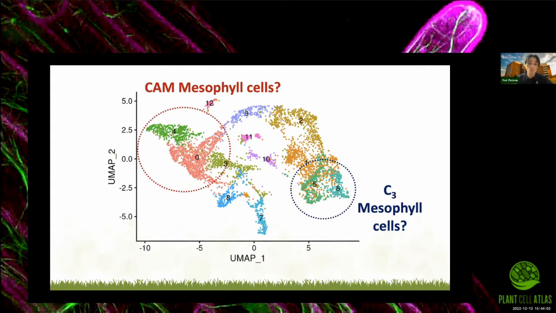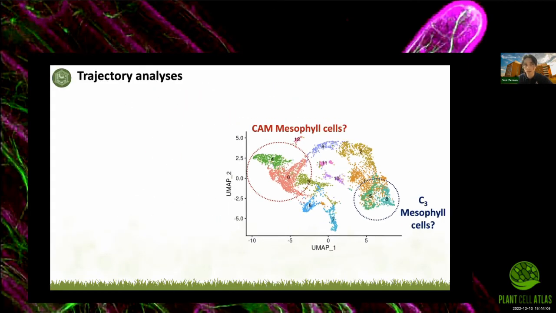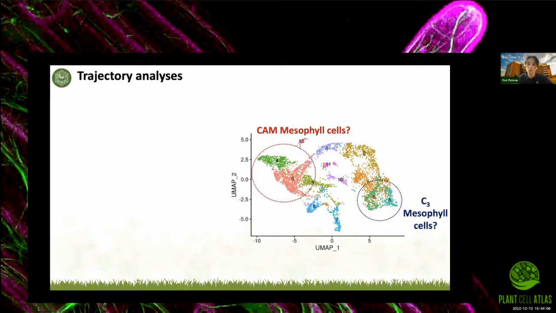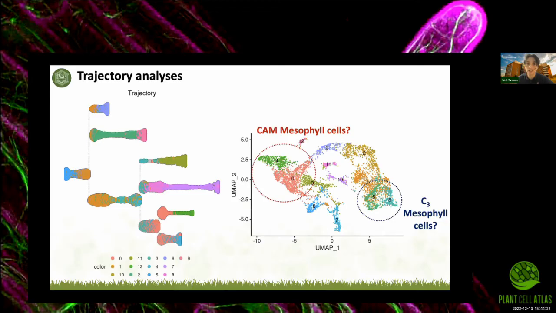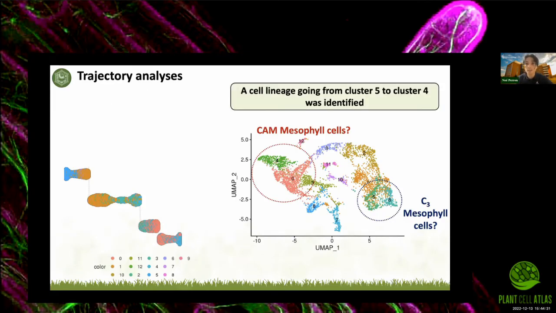To dive a bit deeper into this question, we ran some trajectory analysis, thinking that if indeed we have some C3 and CAM mesophyll cells, we should be able to see a trajectory, a cell lineage going from the C3 clusters to the CAM ones. So we ran trajectory analysis on this UMAP. You can see these trajectories on the figure that just appeared at the left. And indeed, we found that there is one cell lineage going from cluster 5 to cluster 4, and it takes the following path: cluster 5 to 1, 1 to 10, 10 to 3, 3 to 0, and 0 to 4.